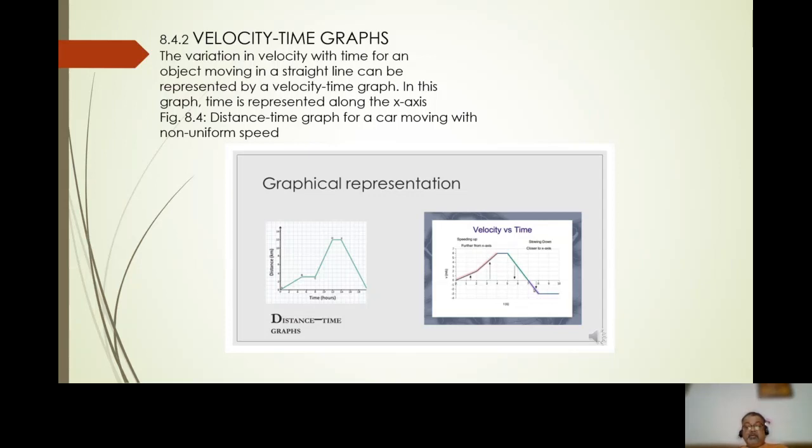The other graph also represents velocity versus time, where you can see the clear acceleration of the car and the slowing down of the car. Deceleration of the car is clearly seen in this graph.